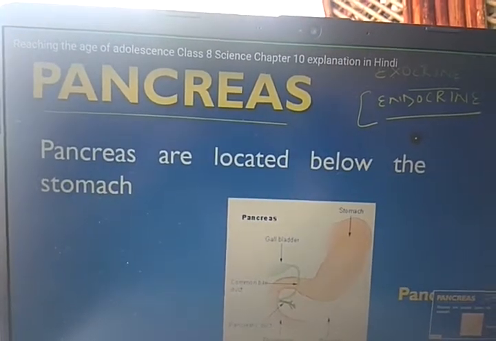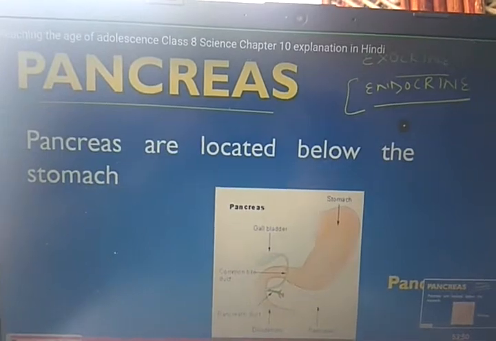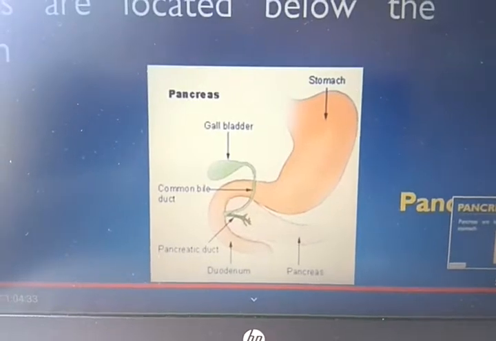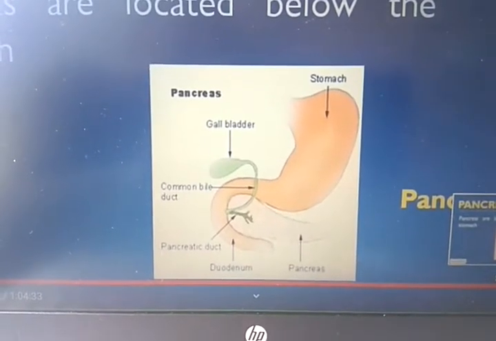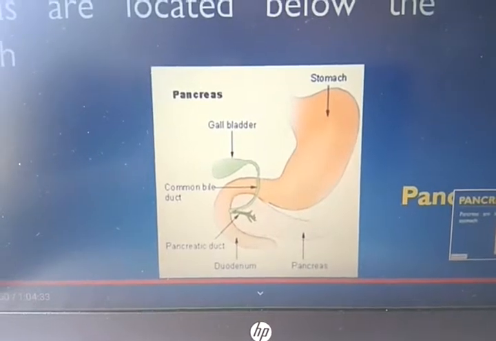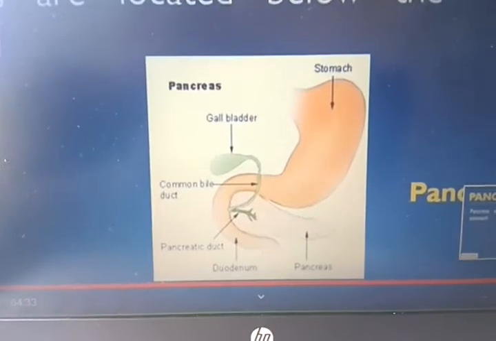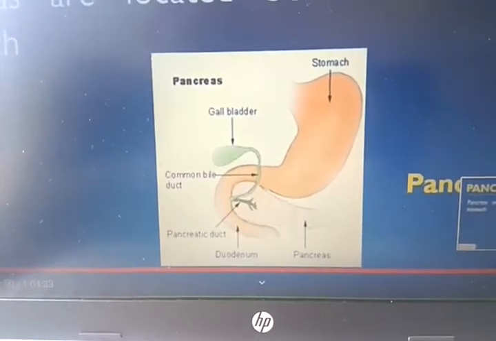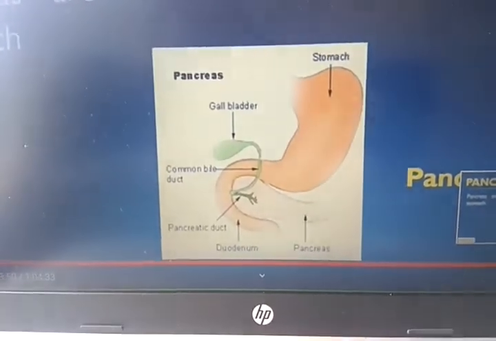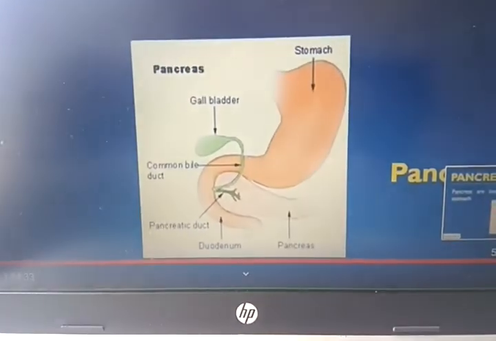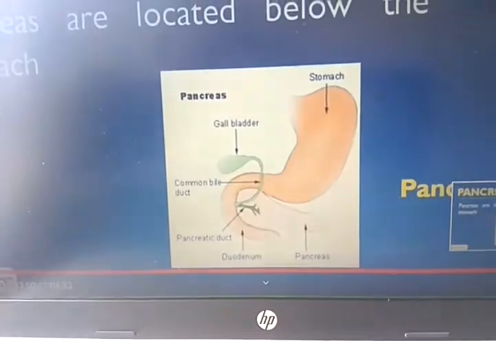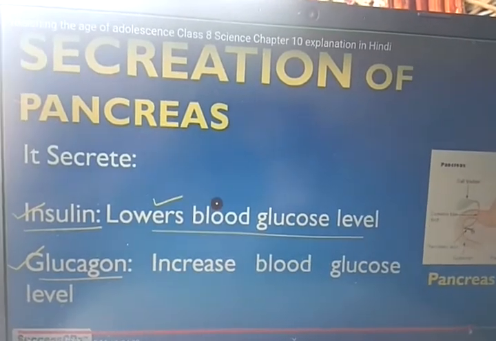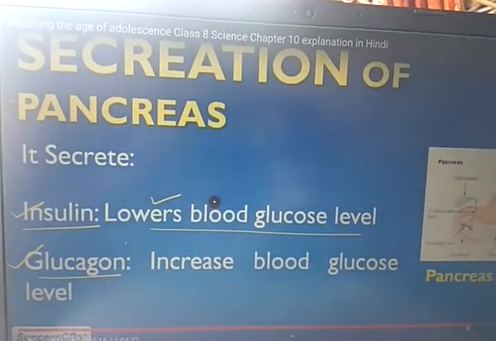Now here is the pancreas. The pancreas is located below the stomach, you see. Right? This is the pancreas, then the gallbladder is there, duodenum is there, pancreatic duct, you see the pancreatic duct, stomach. It is an exocrine gland as well as an endocrine gland. Right? Students, if your pancreas does not function properly, you are victimized by the disease of diabetes.